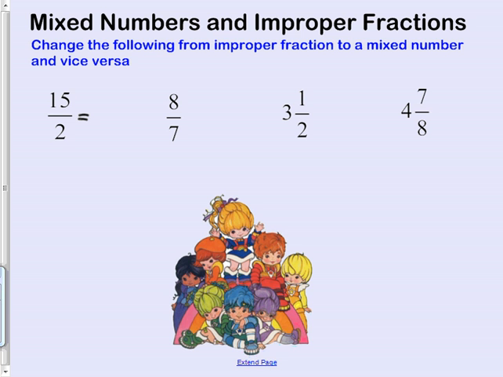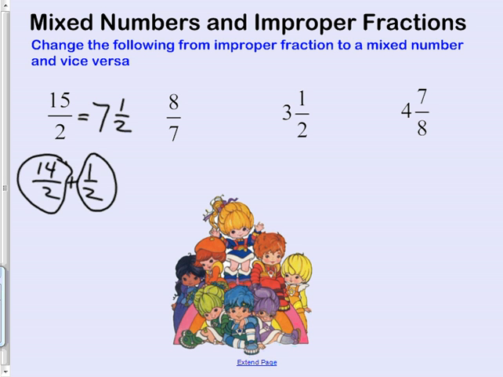But if you want it as a mixed number, you can say 7 goes in there, and then how much is left? Yes. And another way to say that is, I could break this into 14 halves plus 1 half. Does that help you see that it's 7 and 1/2? I like to think of it this way, because that's 7, then that's the half, so there we go. That's how it makes 7 and 1/2. What would this one break into? How many sevenths and how many sevenths? Yeah, 7 sevenths and 1 seventh. So what's the answer? 1 and 1/7.